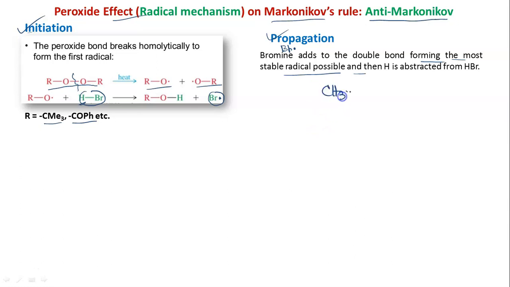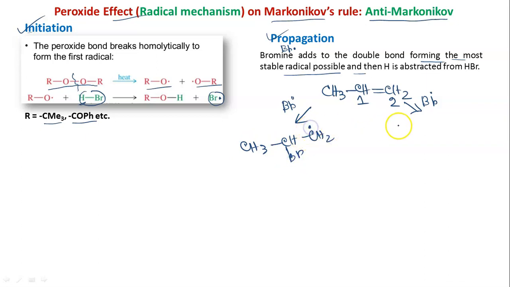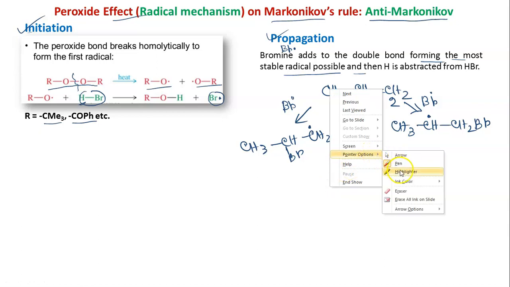So we will use the same alkene that we have used in case of ionic mechanism. So Br dot will be added. Now Br dot may add at 1 carbon, or it may add at 2 carbon. So if it is added at 1 carbon, our radical will be formed at this one, and if it is added at 2 carbon, CH2Br, then the radical will be generated here. Now which radical is more stable, that we have to see.